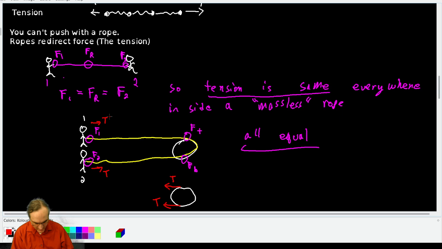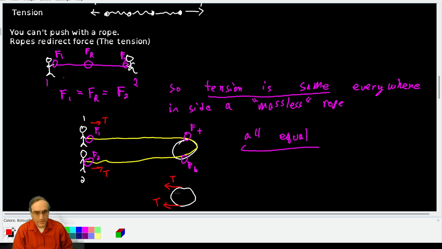So that is the creepy, weird thing about tensions. Tensions redirect forces. Tensions are always going to act to pull on things. They're not going to act to push on things. If one of the teams was actually stronger than the other, and they weren't static in this case, say team 1's weaker than team 2, so the whole thing is shifting kind of like that, the tension would still remain the same. They'd both be experiencing the same force.